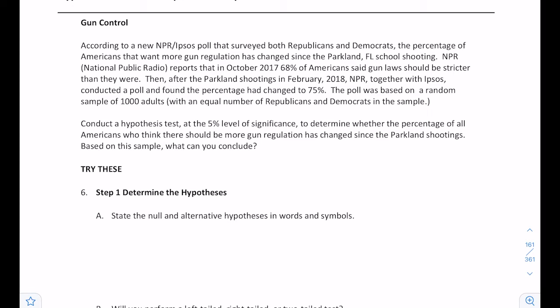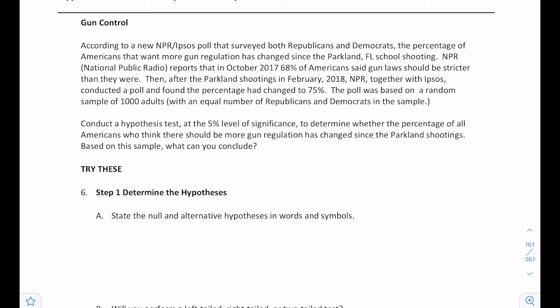According to a new NPR Ipsos poll that surveyed both Republicans and Democrats, the percentage of Americans that want more gun regulation has changed since the Parkland, Florida school shooting. NPR reports that in October 2017, 68% of Americans said gun laws should be stricter than they were. Then, after the Parkland shootings in February 2018, NPR, together with Ipsos, conducted a poll and found the percentage had changed to 75%.